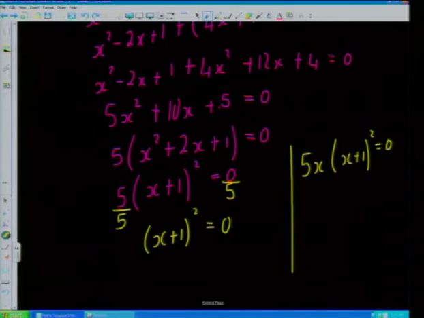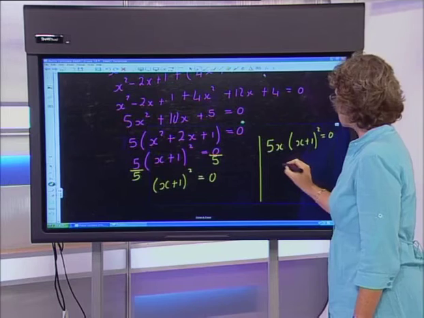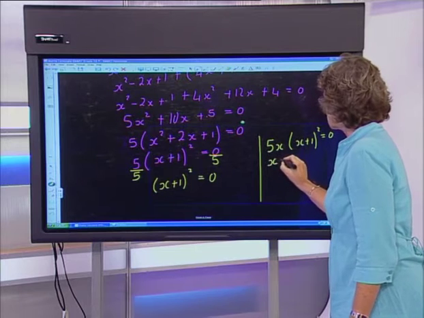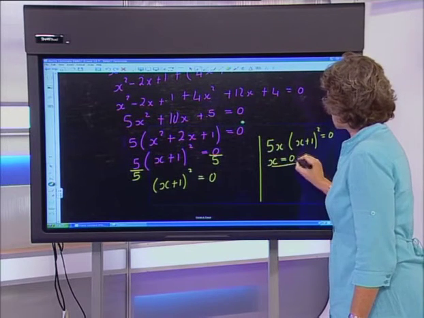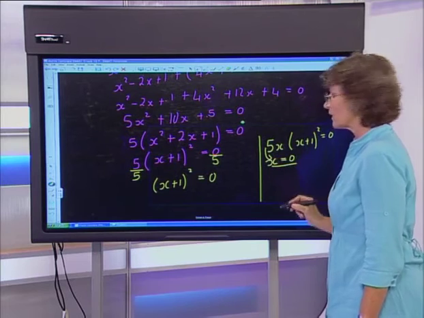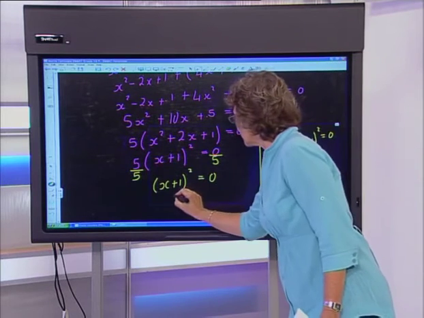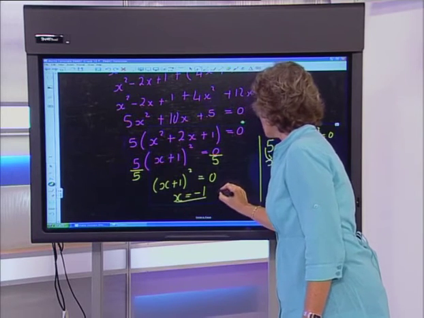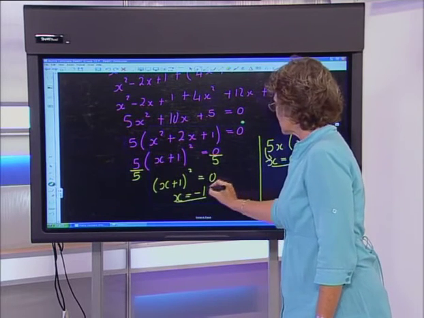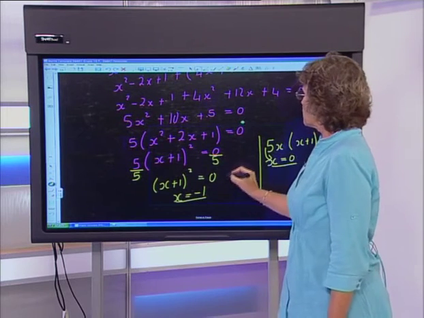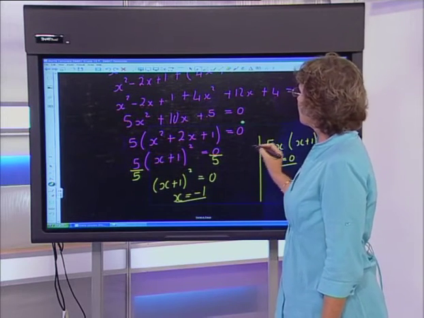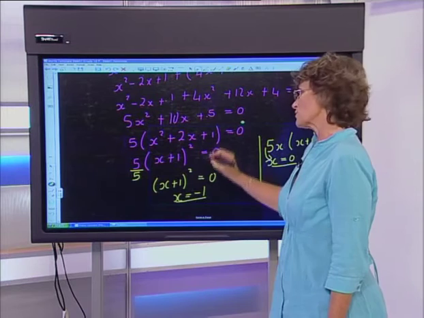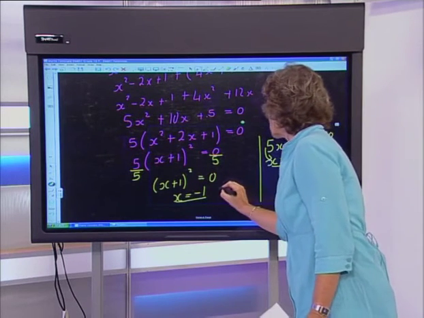If the 5 had an x as part of its factor, then of course we would have three solutions here. We would actually have to introduce x is 0 as one of the solutions coming from there as well. All right, so finally here we're going to get x is negative 1. And of course it could be negative 1 again, so there's only one answer. So I've shown you that in fact, even although originally it was quadratic, there's only one answer for x.